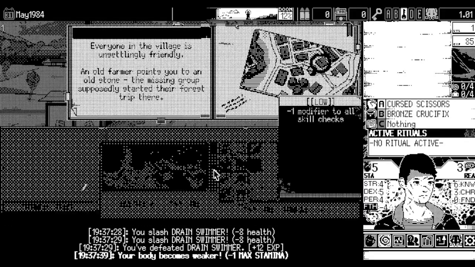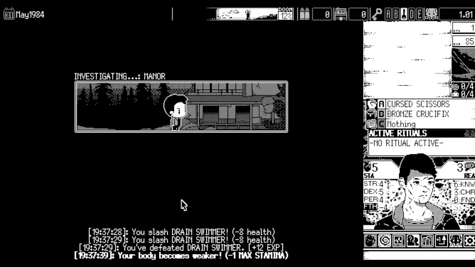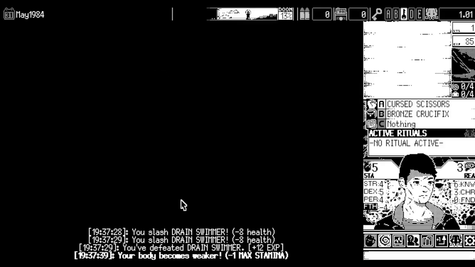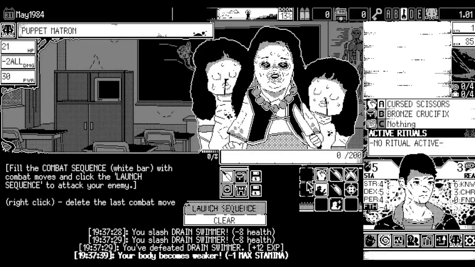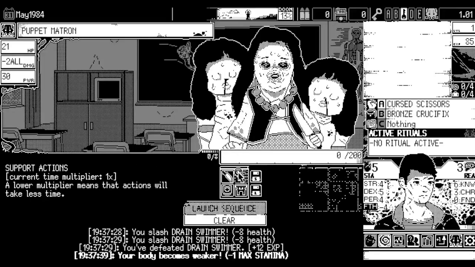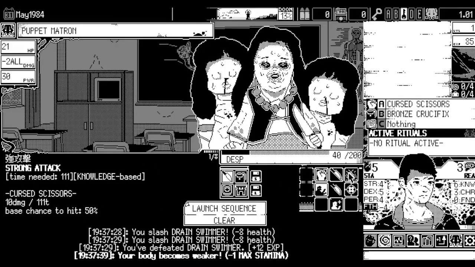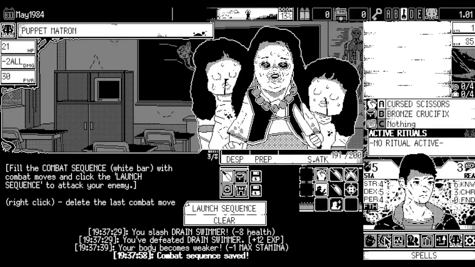Concentrate on the music. Take the reason damage? I thought that was a check. I don't remember every event still. The Puppet Matron, on the other hand, is not something I really want to fight, but I think this is bonus damage. Let's hope for the best.